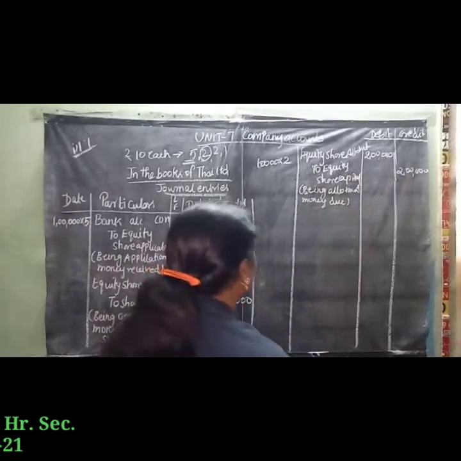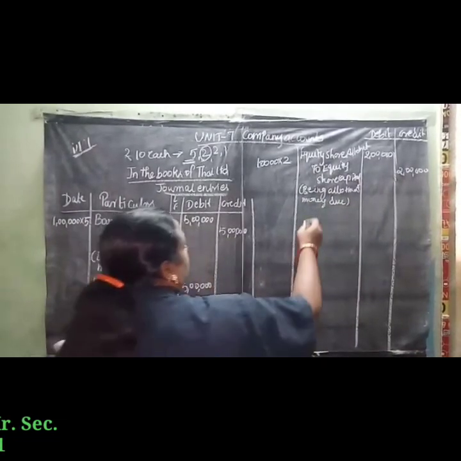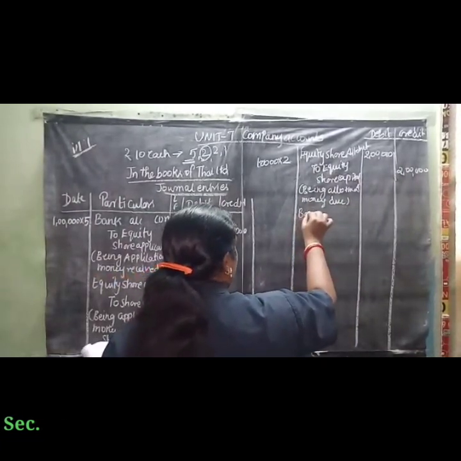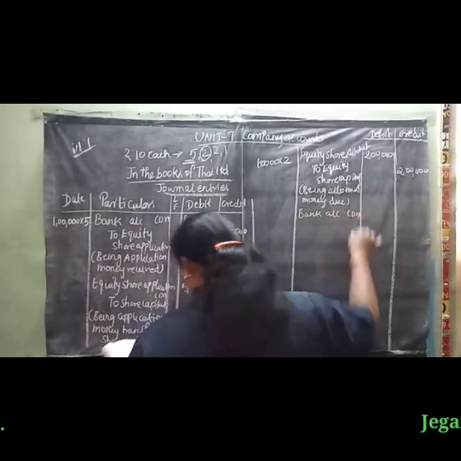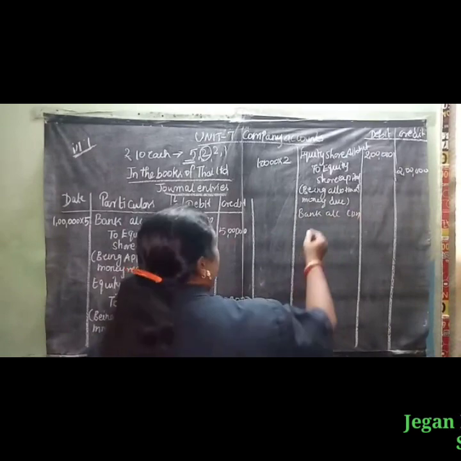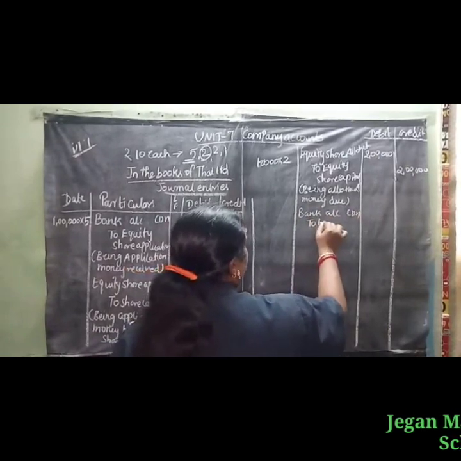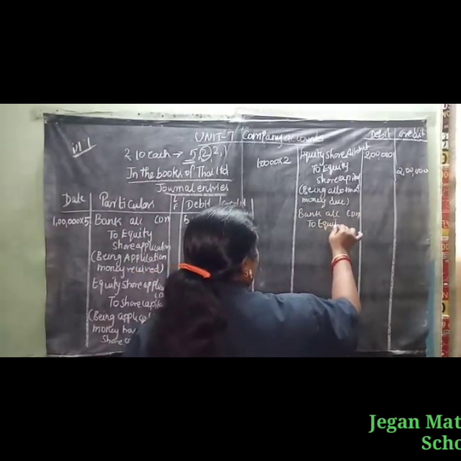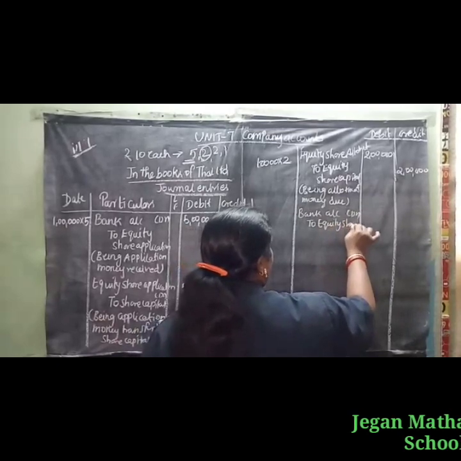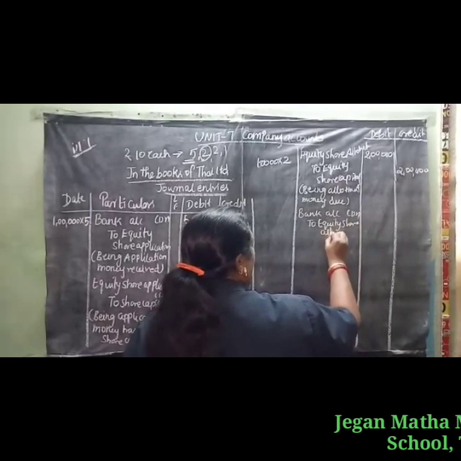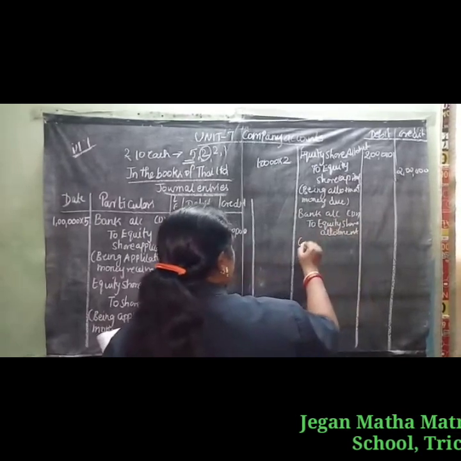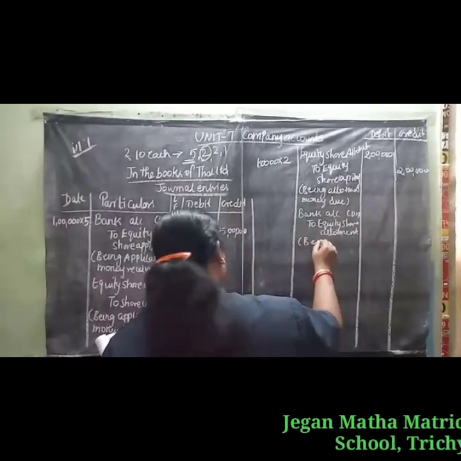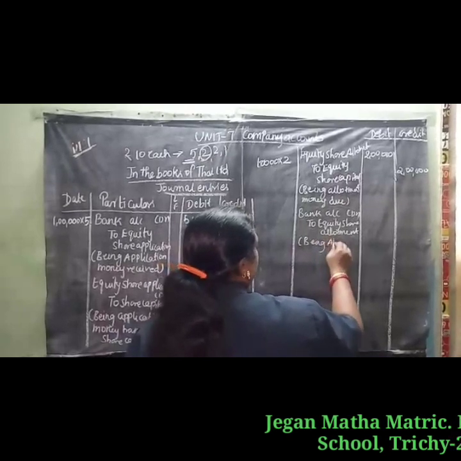Next entry, the money received: Bank Account debit to Equity Share Allotment, being allotment money received.